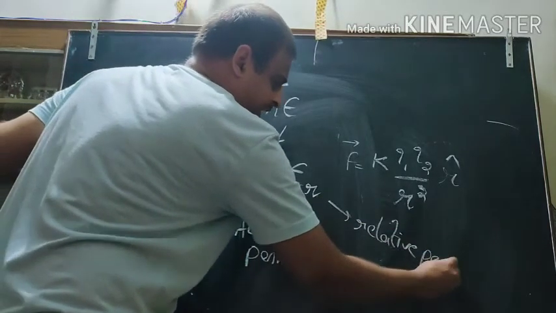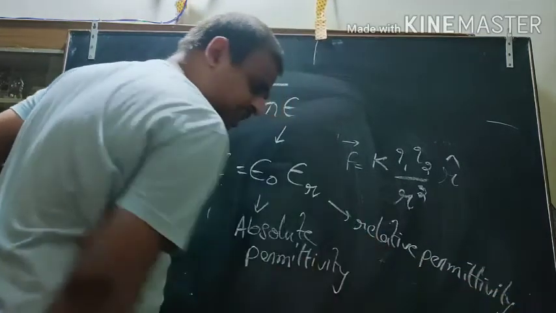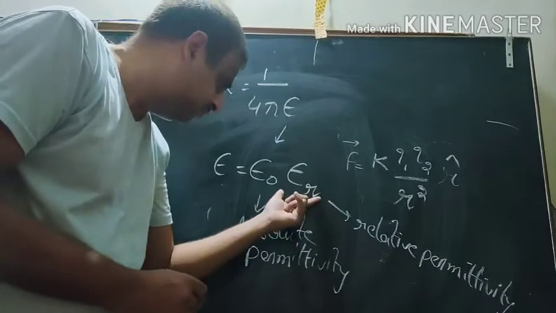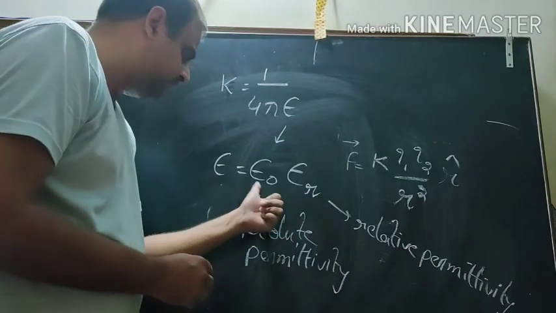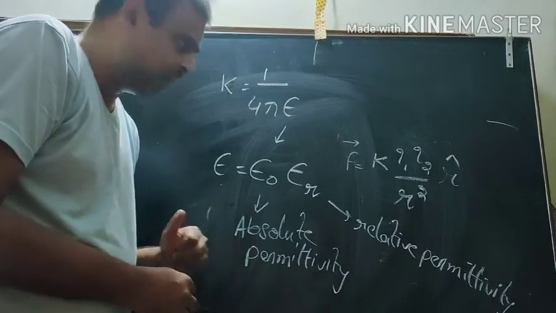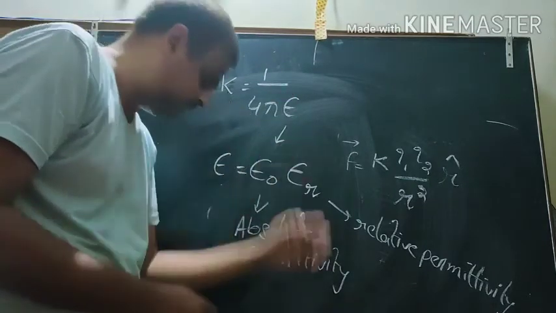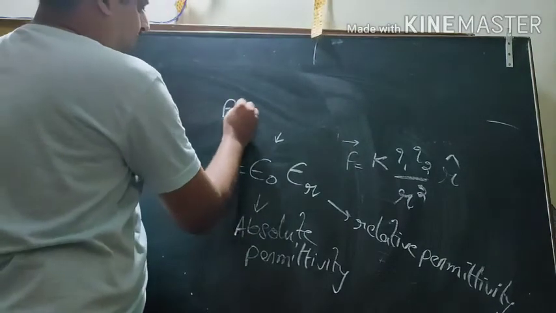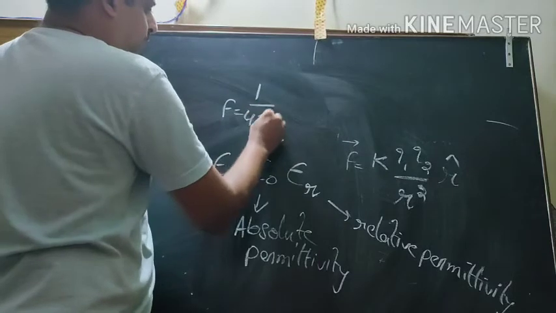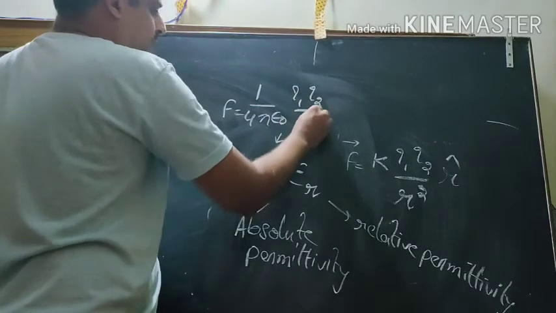Relative permittivity comes in action when you are comparing one medium with the earth. Generally, for air or vacuum, we consider it as 1. So what is left behind is absolute permittivity. So K is generally 1 upon 4 pi epsilon naught, and in short, you always write F equal to 1 upon 4 pi epsilon naught q1 q2 divided by r square.